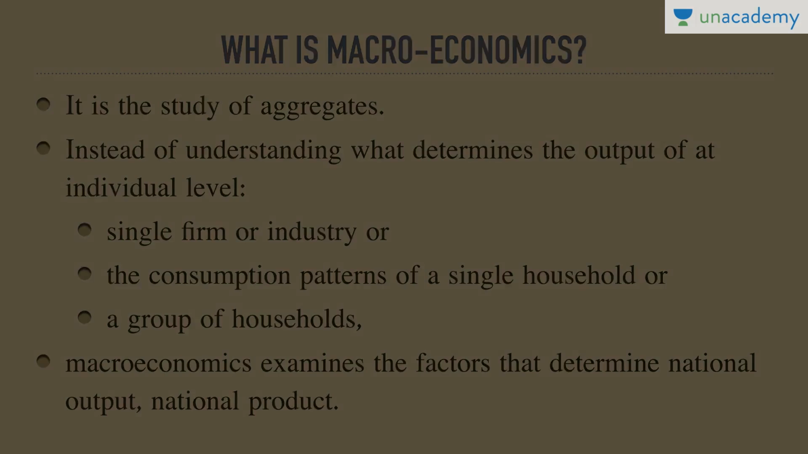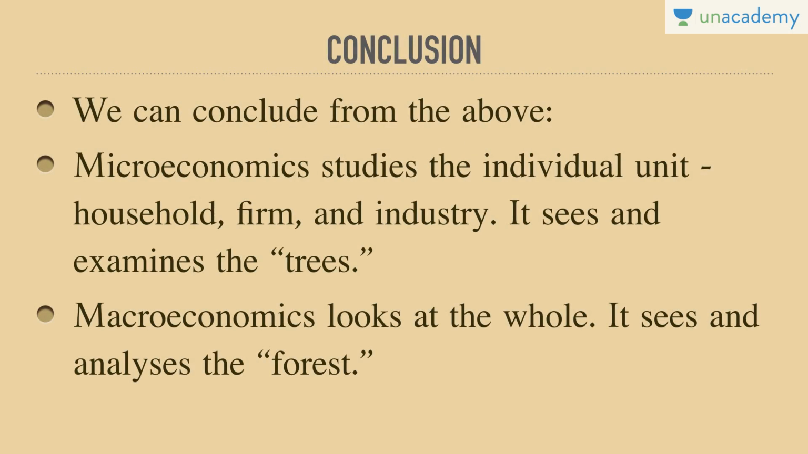So, what we can conclude from the above is that microeconomics studies the individual unit, household, or firm, or industry. It sees and examines the trees, individual trees. Household is a tree, firm is a tree, industry is a tree. Each of these trees would be examined at the individual level. This is the study of economics known as microeconomics. Whereas, on the other hand, macroeconomics looks at the whole.